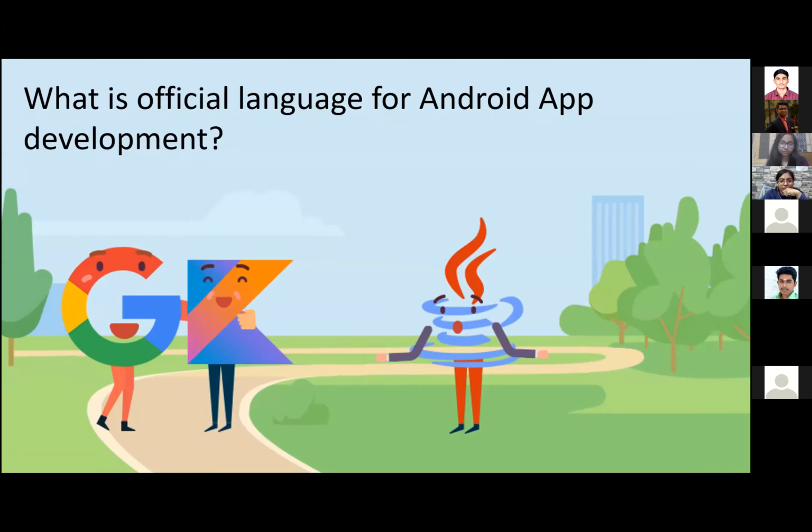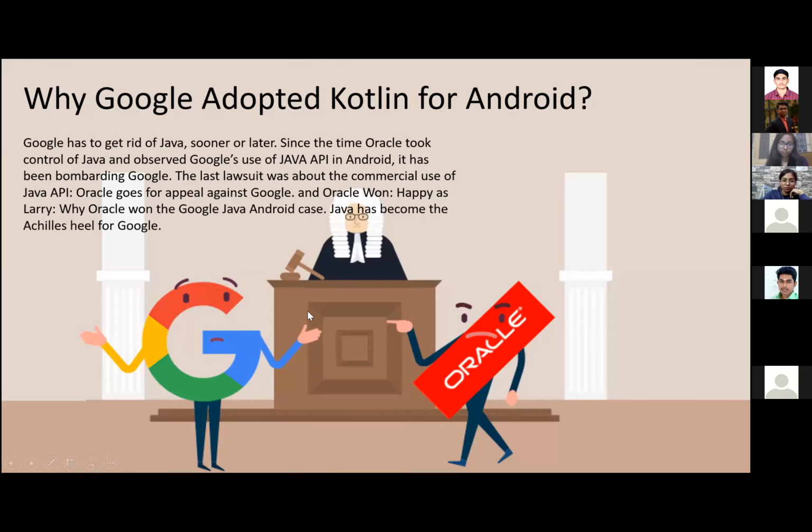Well, let me say the thing, because first, a couple of years ago, Java was the most preferred language for developing Android applications, and now Google has switched over to Kotlin because there is a dispute between Oracle and Google for using their Java API. So everyone knows that Java is being developed by Oracle, right? So Oracle is the official founder of Java. And Oracle is providing some sources like API to Google for developing applications for their Android platform.